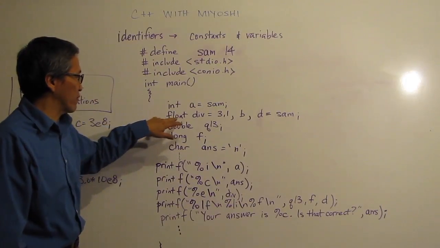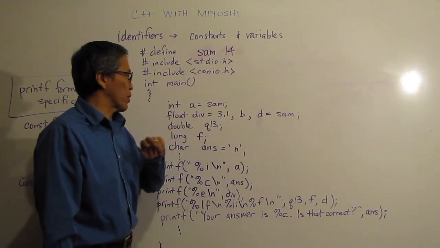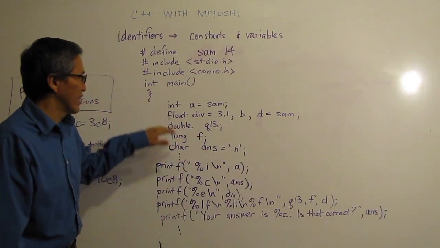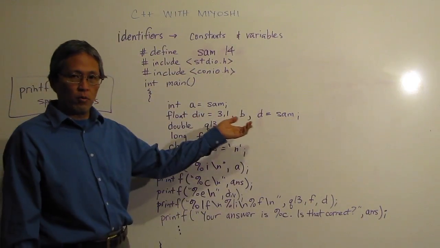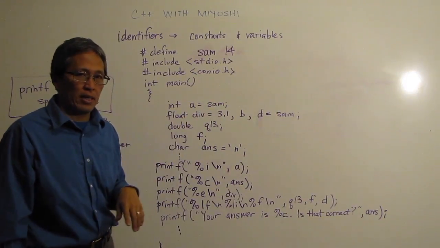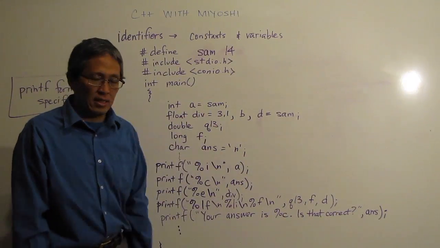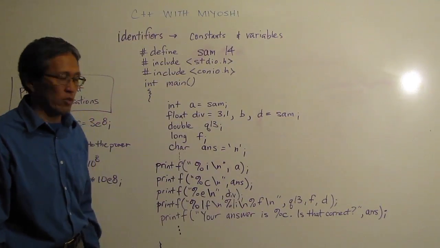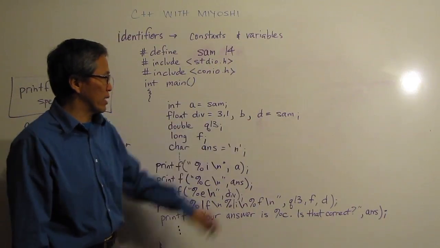Notice on this line here, I have float div is assigned the value 3.1, comma b, comma d is assigned the value SAM, semicolon. This shows that I can declare more than one variable on a line, and I can even declare and initialize something on a line with something that's not initialized as well. As long as they are the same data type, I can do that. Well, they will be the same data type when I do that.